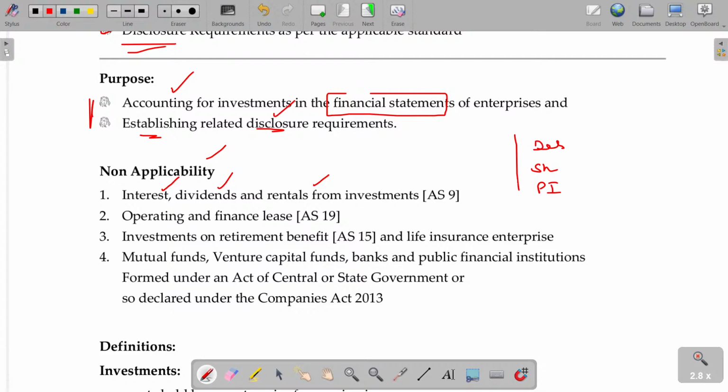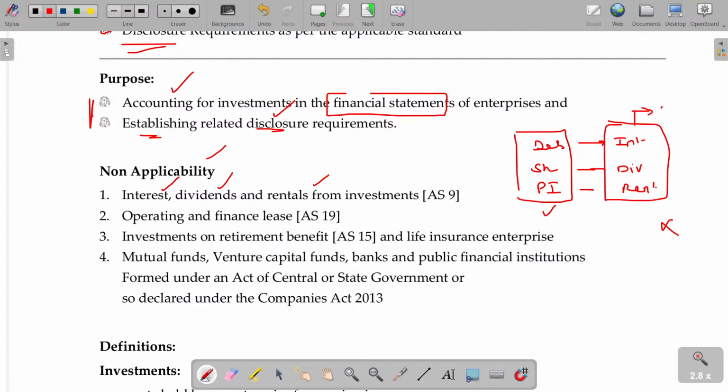So these are the three classifications we have: debenture, share, and property investment. In case of debenture, you will get the interest. In case of shares, you will get the dividend. In case of property investment, temporarily rather than keeping it idle, we can let it out for rental purposes. But this AS 13 is applicable only for the investment itself. For the income from it, it will not be applicable because that is studied under AS number 9, revenue recognition, which we already studied. So for this we deal in AS number 13, and for this we deal in AS number 9. Clear?